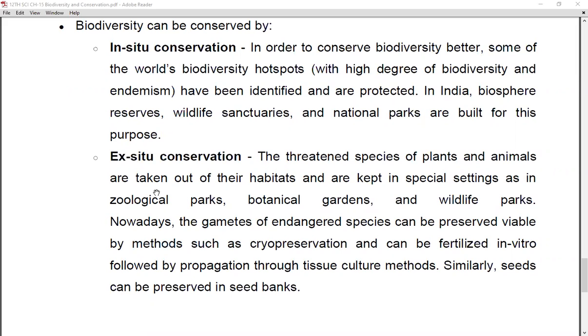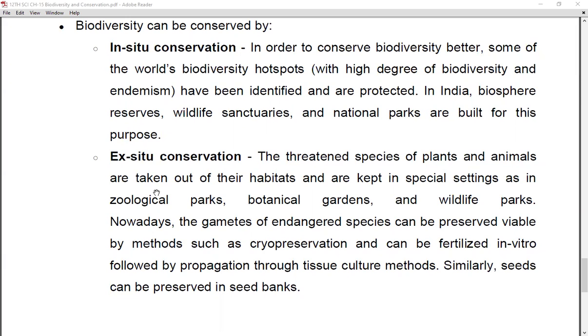Just like the forest, there are several protected areas selected by the government, and the animals as well as the plants are kept in those areas. Those areas are called biosphere reserves, wildlife sanctuaries or national parks, etc. They are all built for this purpose, to conserve biodiversity in a better way.